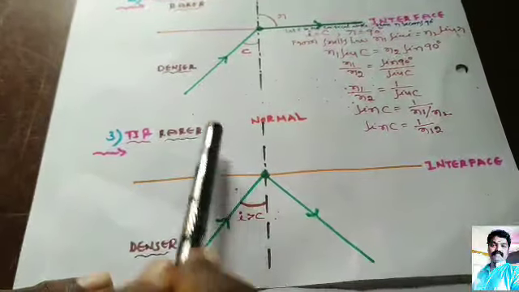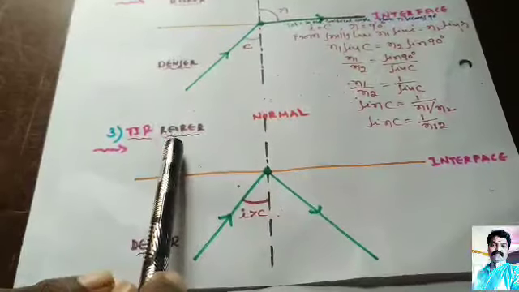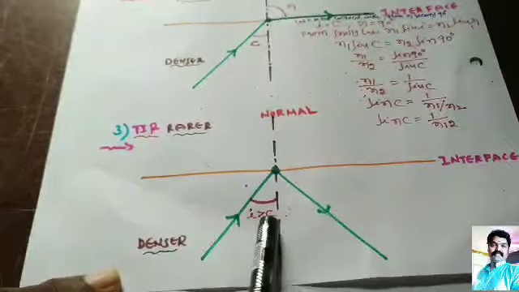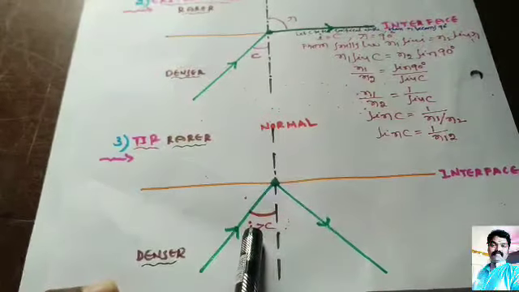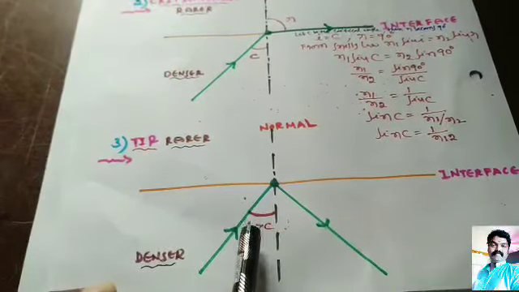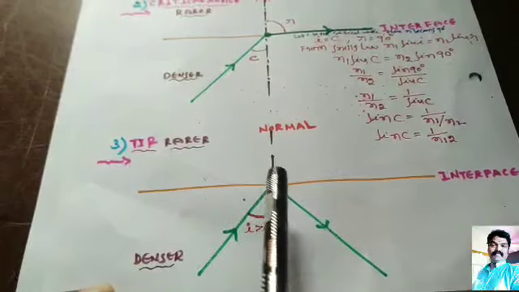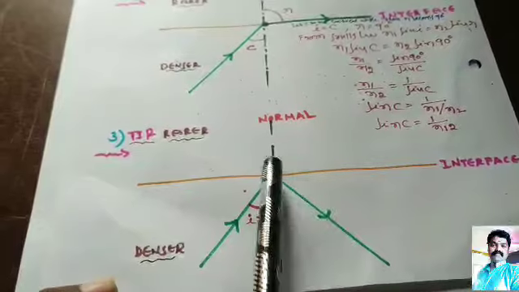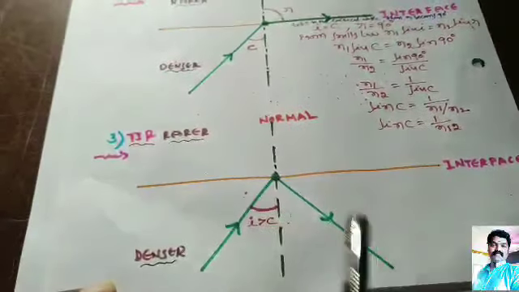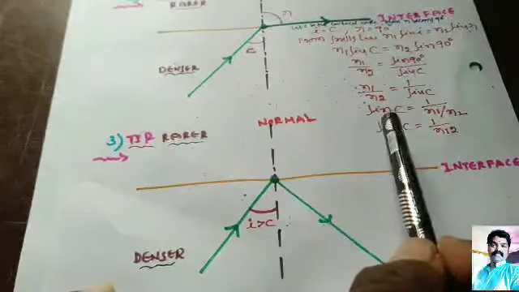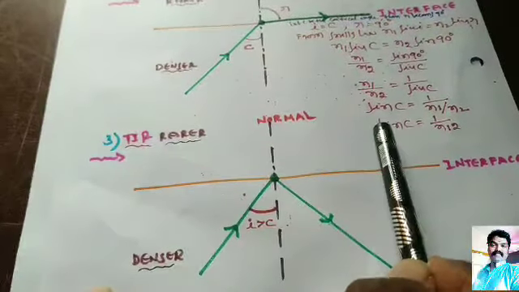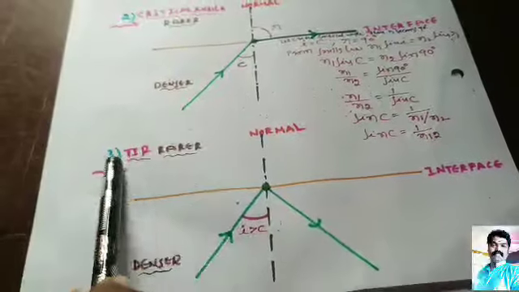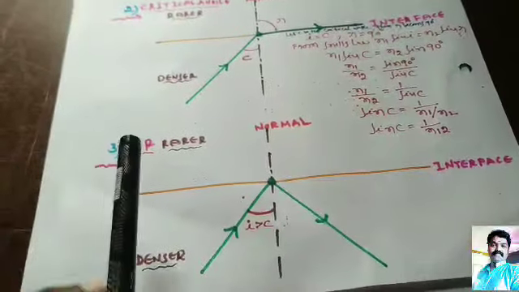This effect is called total internal reflection. When the angle of incidence is greater than the critical angle, the light ray gets reflected into the denser medium at the interface and does not enter the rarer medium. This effect is called total internal reflection.